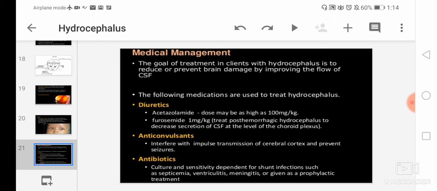Then other antibiotics. Culture and sensitivity depends on shunt infections such as septicemia, ventriculitis, meningitis, or they are given as prophylactic treatment. So antibiotics are given. So these are the medical management aspects that will help to reduce or prevent the brain damage by improving the flow of cerebrospinal fluid.